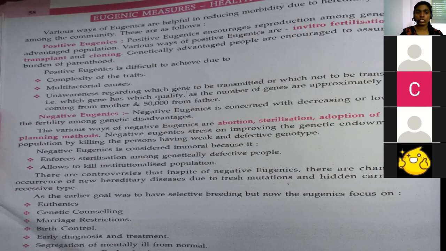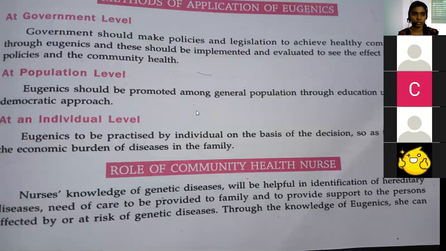following some moral values. Genetic counseling means giving counseling to couples who have genetic defects, and marriage restrictions means restricting marriage in those who have genetic defects, and also birth control. Presently eugenics is focusing on all these factors: controlling birth in genetically defective individuals, early diagnosis and prevention of the disease, as well as treatment of the disease. And segregating means separating the mentally ill individuals from the normal people. These are all the methods now followed under eugenics.